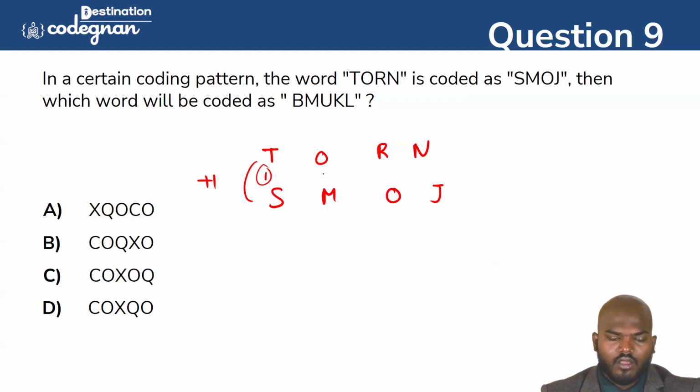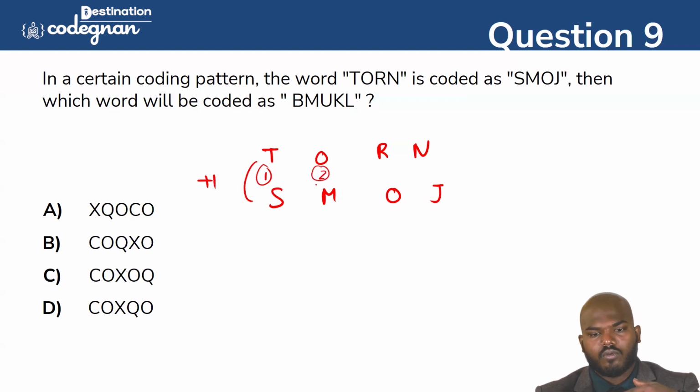R goes back three letters, and N goes back four letters. So this is the logic of the pattern here. 1 2 3 4, like that it will be placed here.